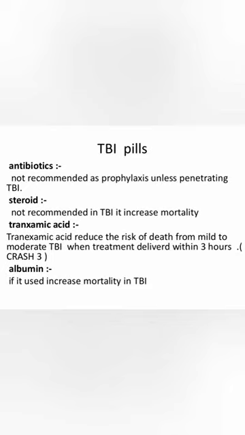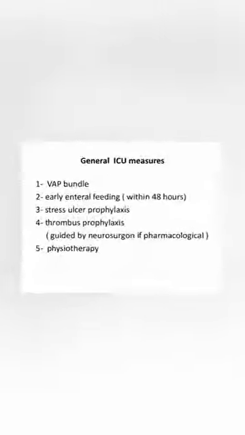Antibiotic is not recommended as prophylaxis in TBI unless there is penetrating TBI. Also, steroid is not recommended in TBI because it increases mortality. Tranexamic acid can be given in the first 3 hours in the ER according to the CRASH 3 trial. It is associated with good outcome. Albumin is definitely not recommended because it also increases mortality, so it is contraindicated in TBI.